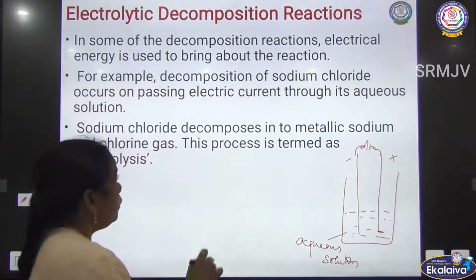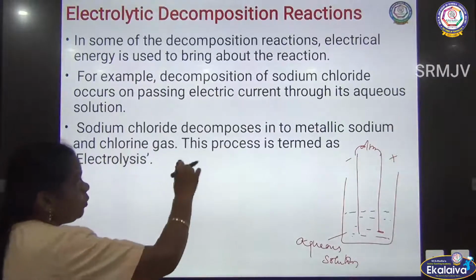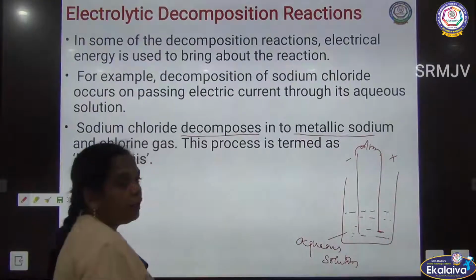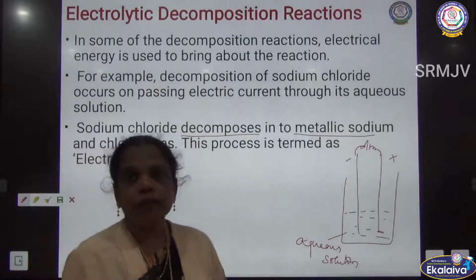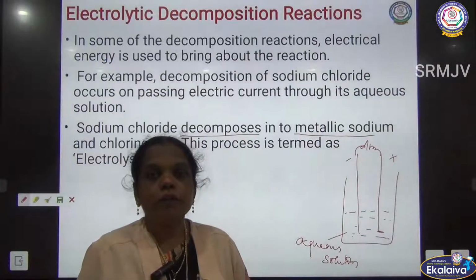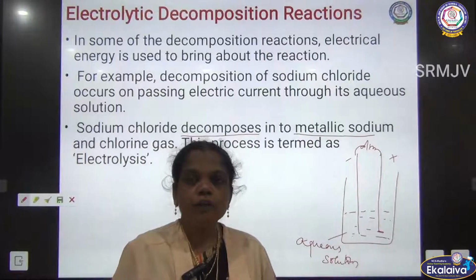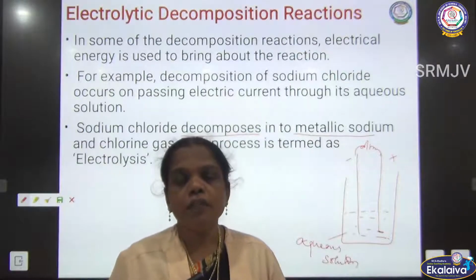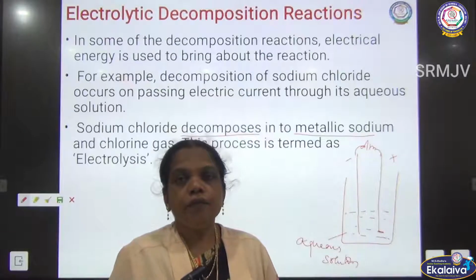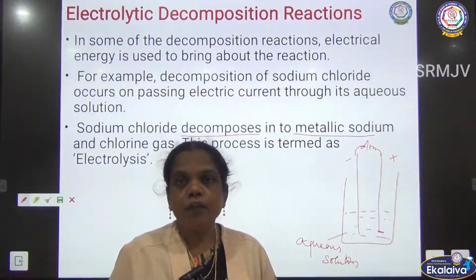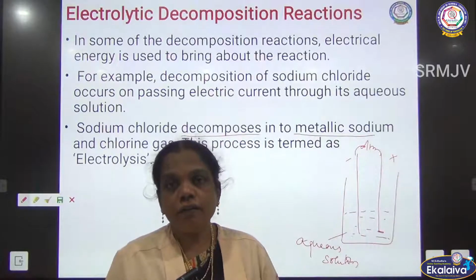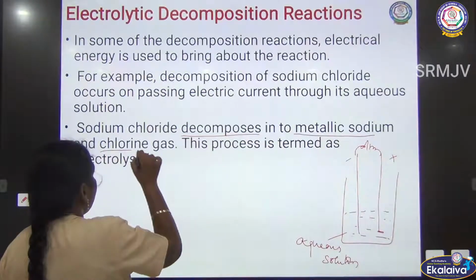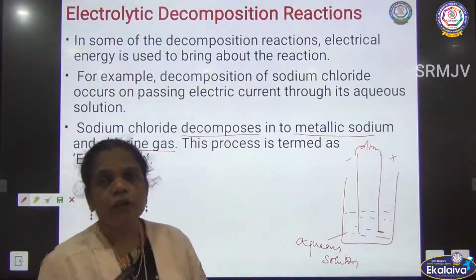Now here we are using sodium chloride. Sodium chloride is decomposed into metallic sodium, the silvery white metal. Sodium chloride is nothing but the common salt that we use. If you decompose it under electrical energy, it forms metallic sodium, a silvery white metal, and chlorine gas. The yellow chlorine gas is formed.